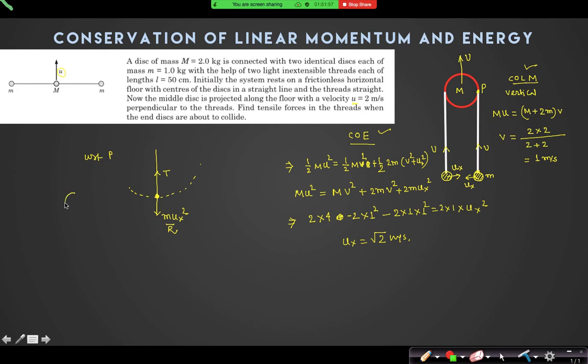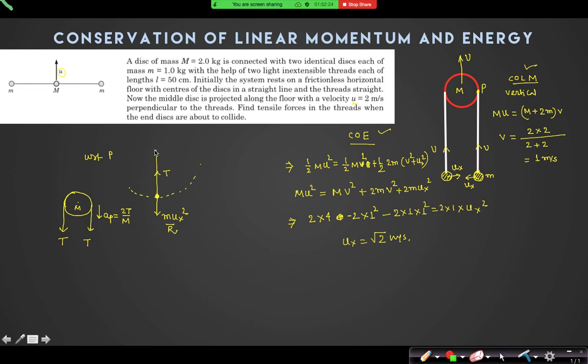If you look at the free body diagram of that bigger disk, what are the forces acting on the bigger disk? So what is the acceleration of this point P? Can I say it is 2T by capital M? Yes or no?